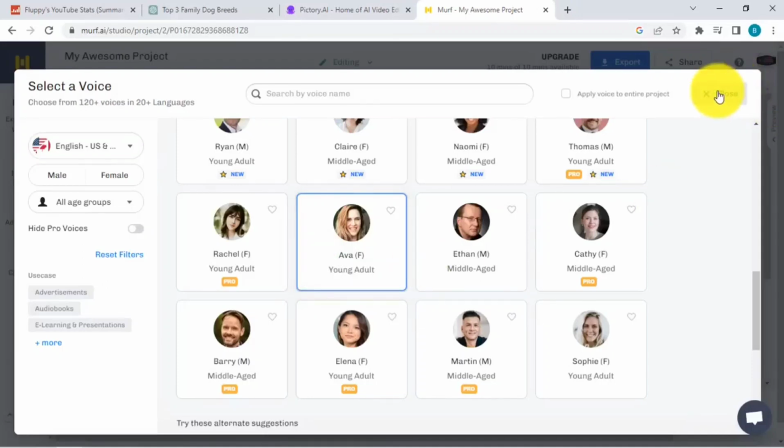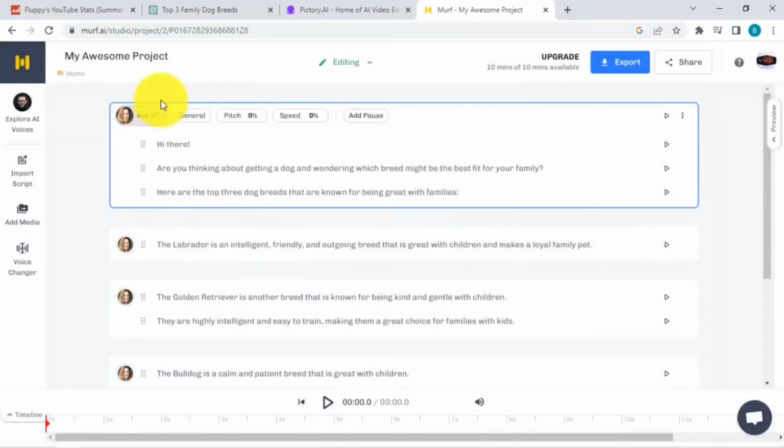So you could just have a quick preview on the different audio clips over here, or the voices that you could use. And then once we're happy, we selected Ava over here, and let's just have a quick listen on how this will sound.